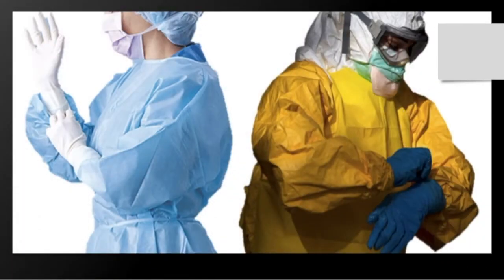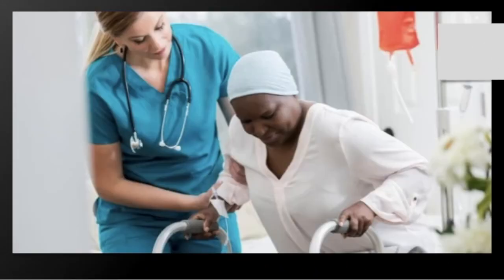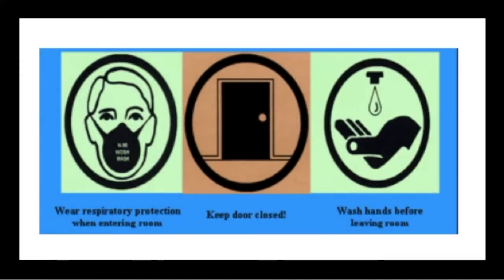Personal protective equipment, or PPE, is another means of protection as it provides a barrier to prevent exposure. Contact precautions are intended to prevent transmission of infectious agents, which are spread by direct or indirect contact with the patient or the patient's environment, such as their dressings or bed rails. Airborne precautions prevent infectious agents when suspended in the air over long distances. Patients should remain in an isolation room, and a healthcare practitioner should wear respiratory protection.